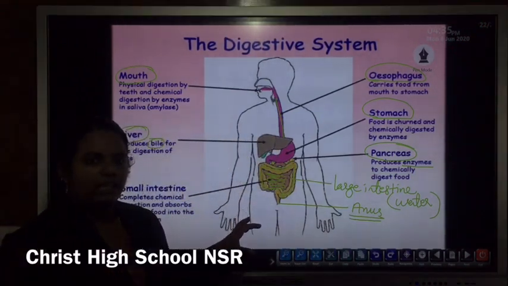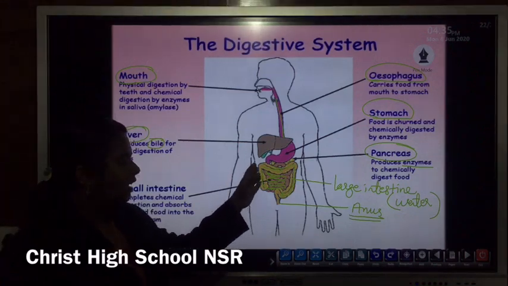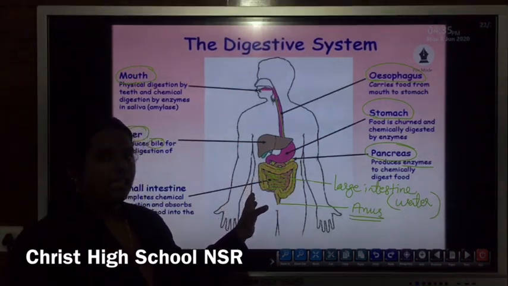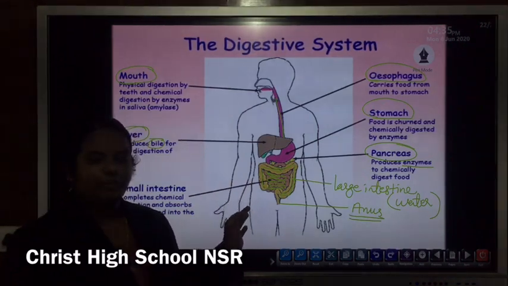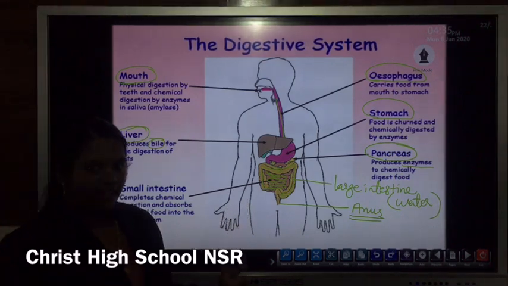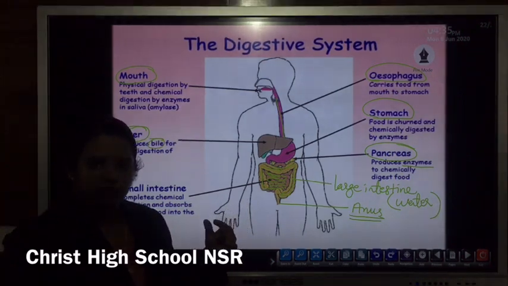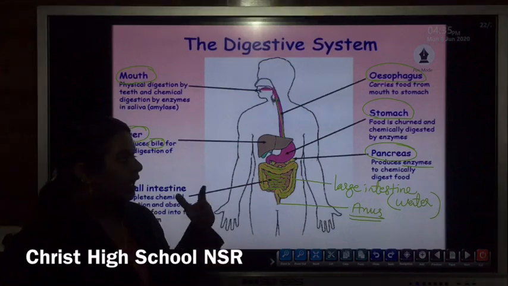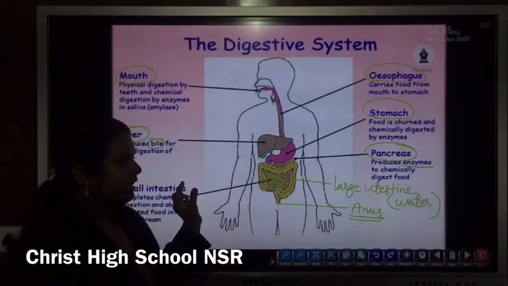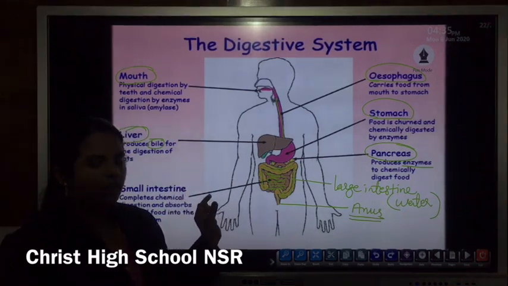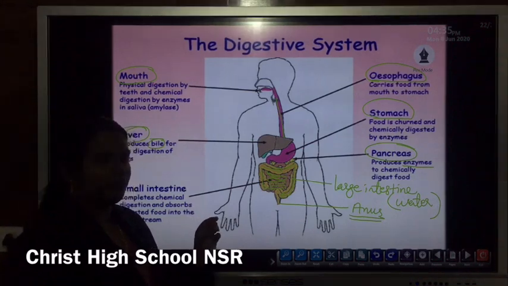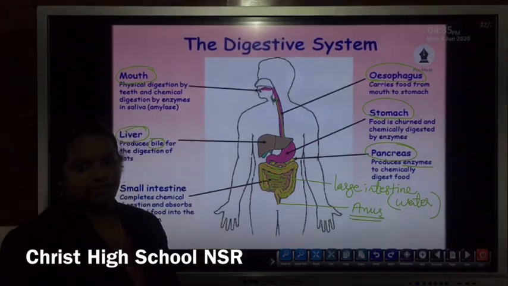Because already I have explained that the small intestine has villi, small finger-like projections that are known as villi. So the lacteal present in the villi absorbs fatty acids as well as glycerol. Then another structure, the richly supplied blood capillaries or blood vessels, help in the absorption of simple sugars as well as amino acids.